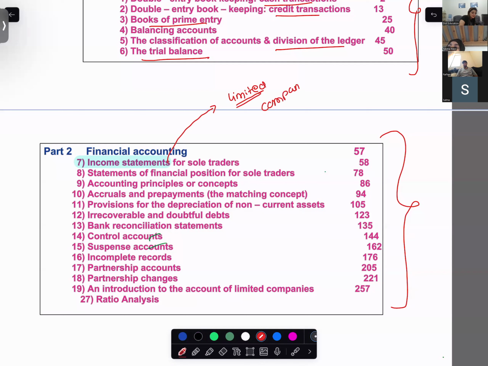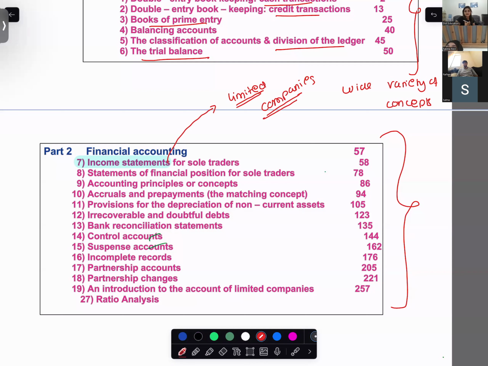Now, when I am talking about limited companies, it has a very wide variety of concepts, as in the concepts of issue of shares, different types of reserves, what is share capital, what is shareholders funds, and these concepts are a little boring.